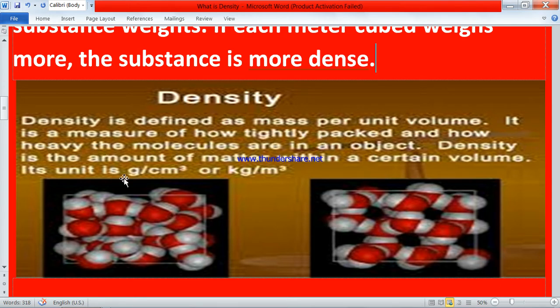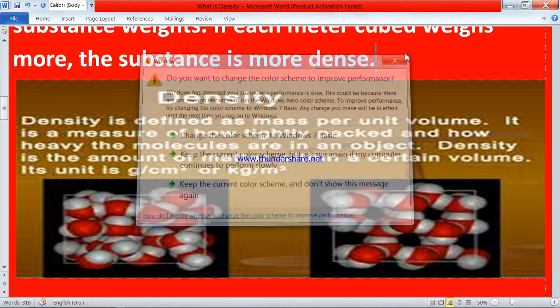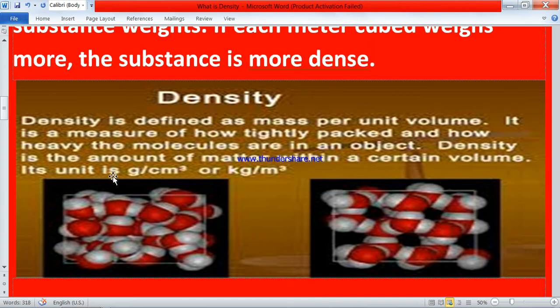It is a measure of how tightly packed the amount of matter is within a certain volume. Its unit is gram per centimeter cube or kg per meter cube. Both of these are right. Gram per centimeter cube is a smaller unit used in the CGS system, but kg per meter cube is the SI unit of density.